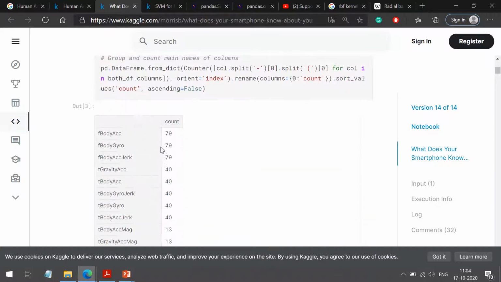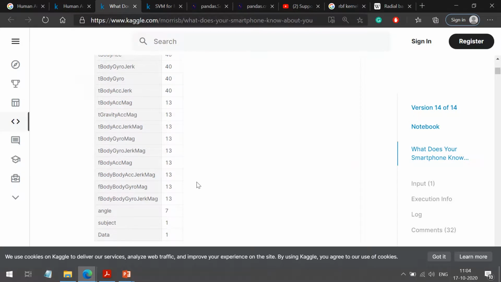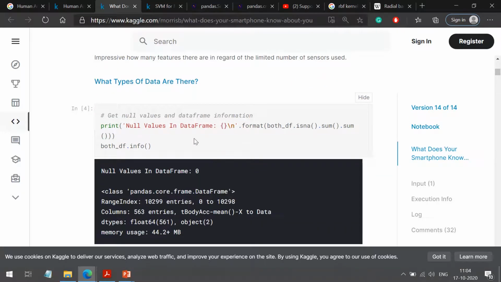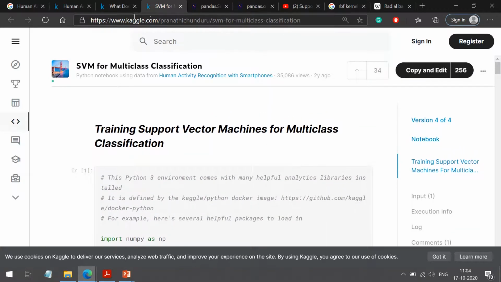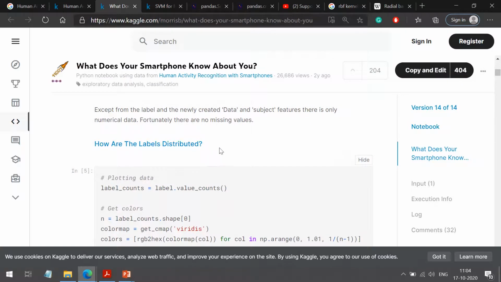Next, we have obtained the names of the columns, which was not required, but we can see that. Then we have checked for missing data using isNA in this notebook. Here we have used isNull. Then we have seen how the labels are distributed.